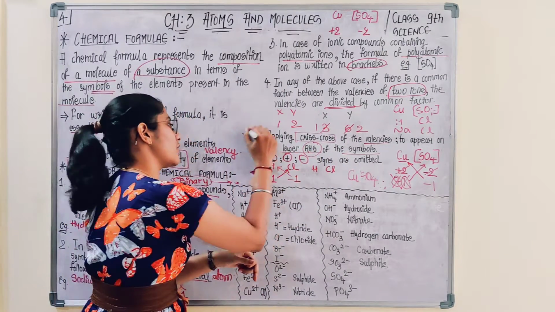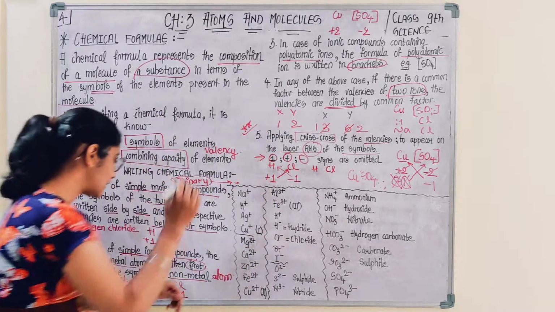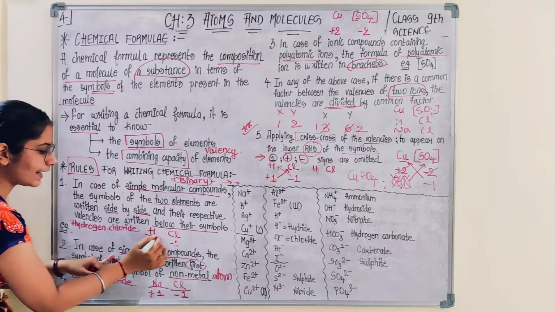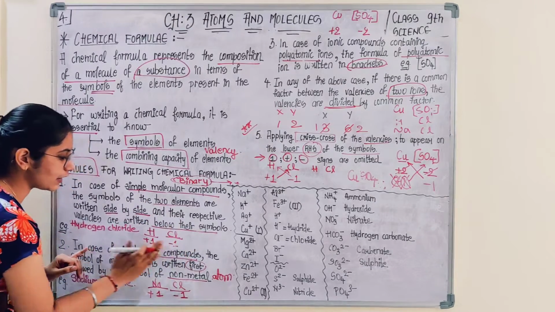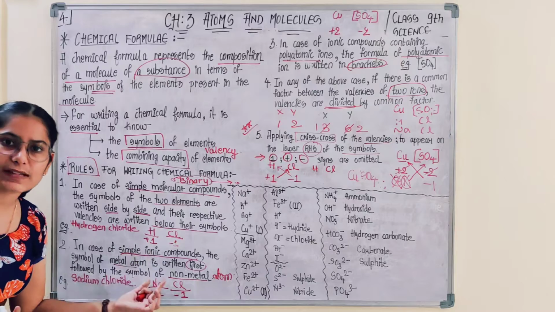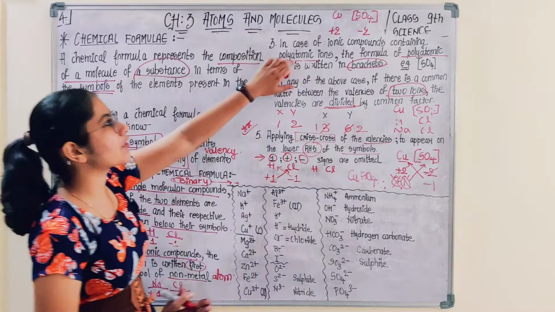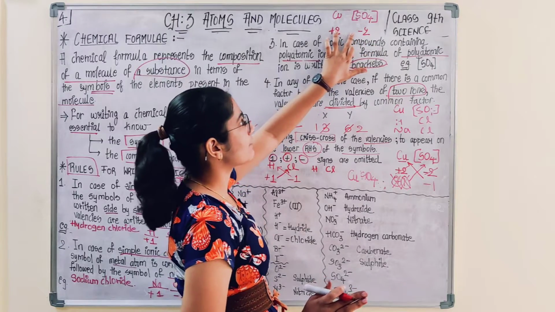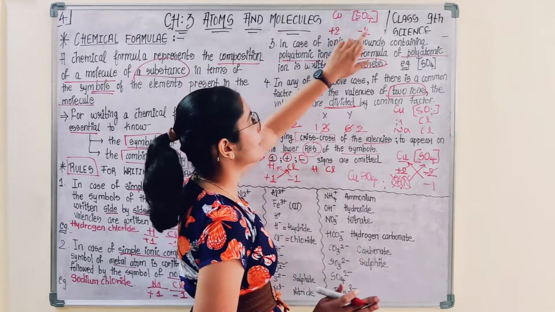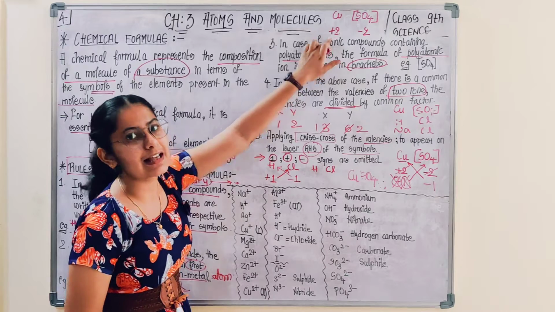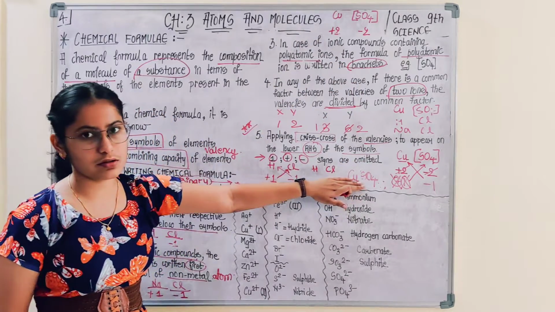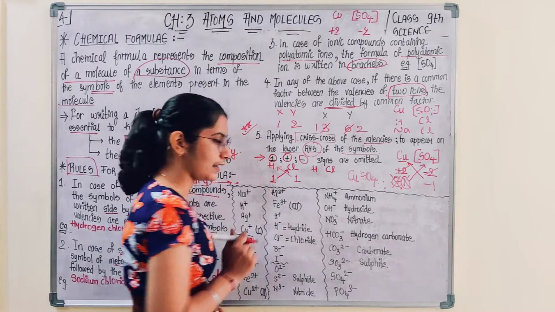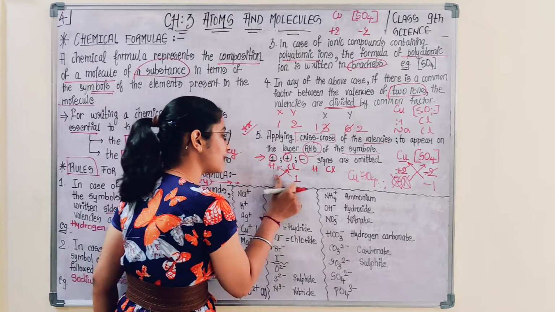Last rule is very important. This is also important, like you have to write first metal then non-metal. You have to write the symbol of two elements differently, and you have to write the respective valencies below the symbol. You have to write the polyatomic ions in bracket, and their valencies below them. Then if there is any common factor, you have to divide the valency, and then you have to do the crisscross. By crisscross also, if there is any positive or negative sign, you have to omit it. If there is 1, you have to completely omit that 1.